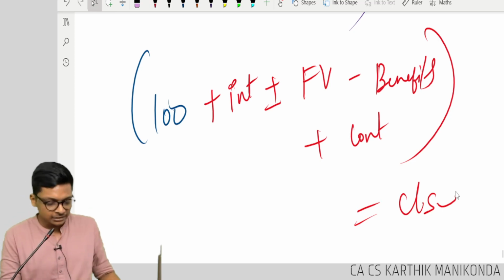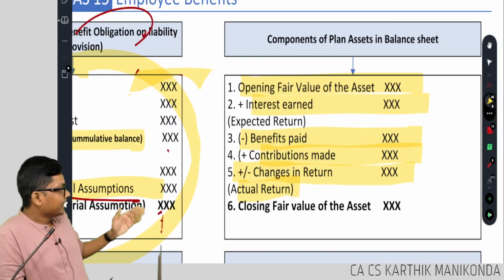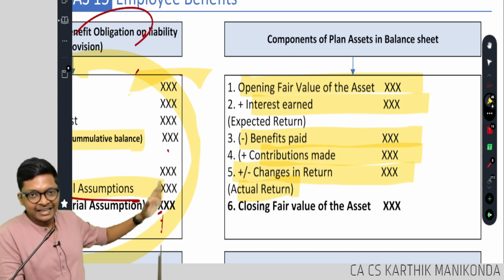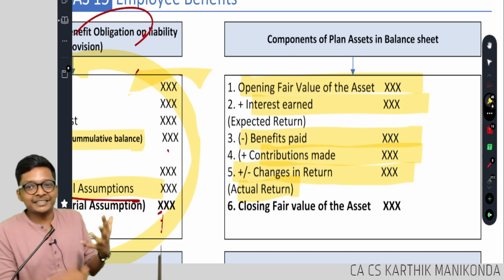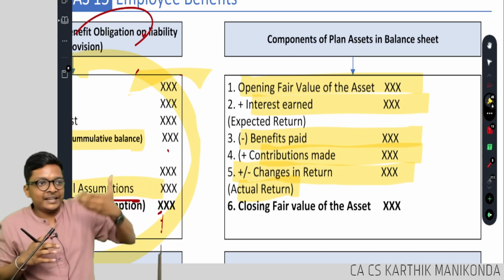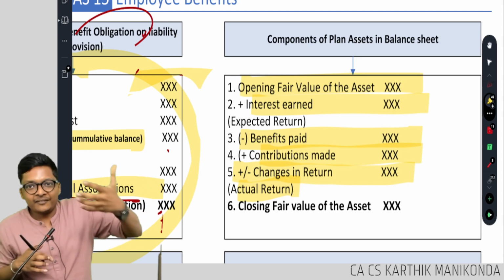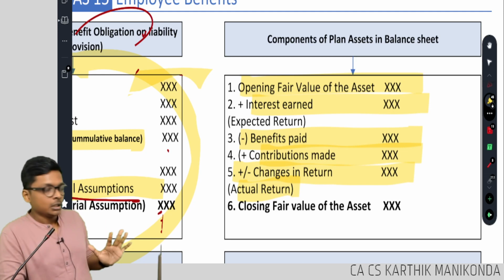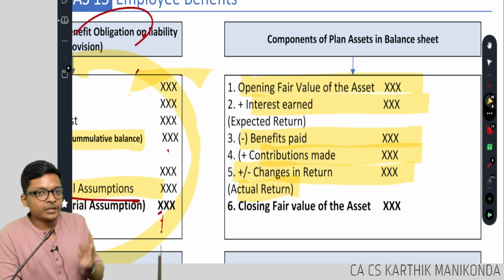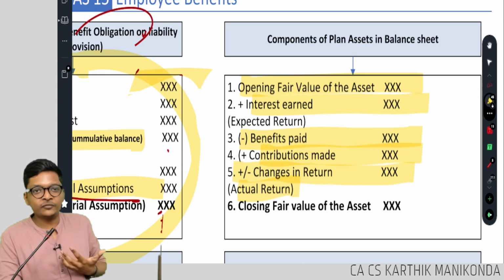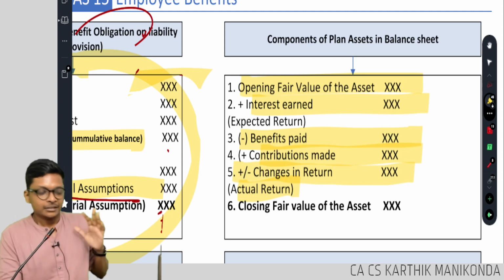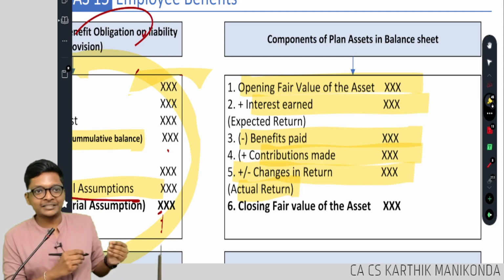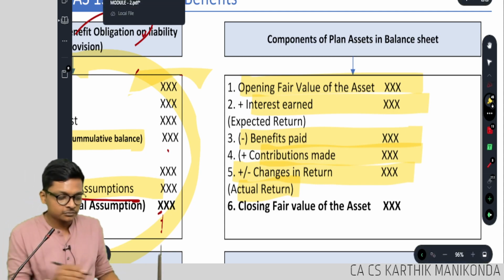Are you following, guys? How will they give it in an exam? In these 5 things, 6. Very easy. Are you mugging up? It's logic. Balance can go up because of interest, contribution or fair value. It can come down because of the benefits or fair value. In these 5, that fellow will give 4. Which 4? Any 4. Who should find the 5th? You should find. Are you getting it, guys? With this background, let's go do the sum where you have to find that missing figure.